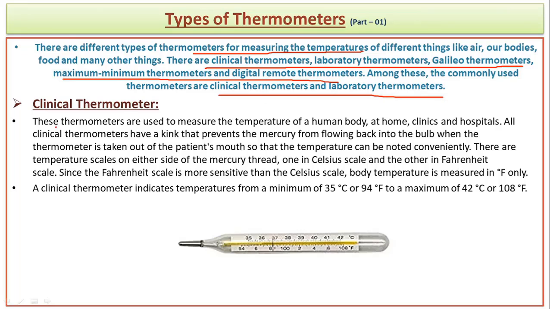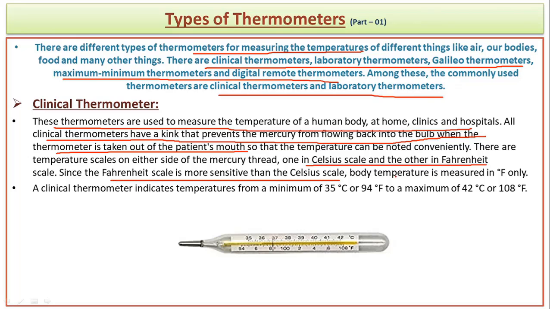A clinical thermometer is the kind of thermometer which measures the human body temperature at our home or in a clinic. All clinical thermometers have a kink that prevents the mercury from flowing back into the bulb when the temperature has been taken from a patient's mouth. A clinical thermometer is marked in degrees Celsius as well as in degrees Fahrenheit. But as degree Fahrenheit is more sensitive than degree Celsius, we generally denote the human body temperature in degrees Fahrenheit only. In a clinical thermometer, we can see the marking from 35 degrees Celsius or 94 degrees Fahrenheit to 42 degrees Celsius or 108 degrees Fahrenheit.